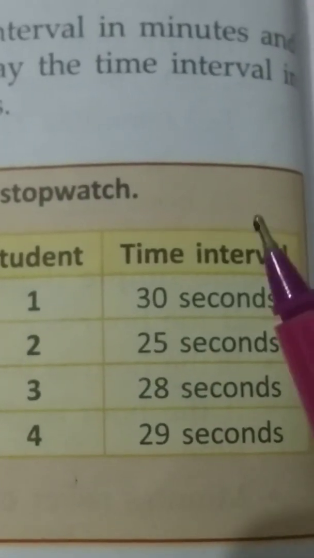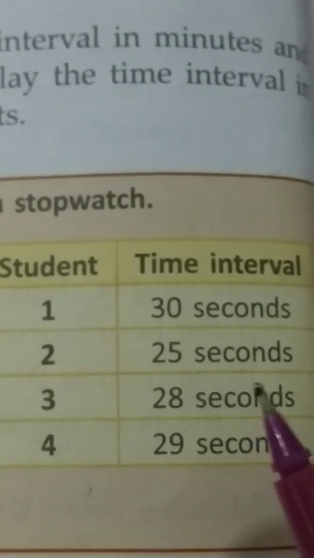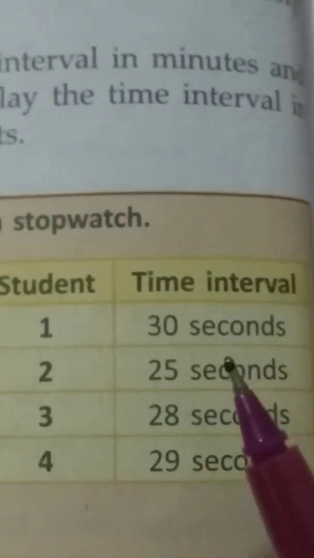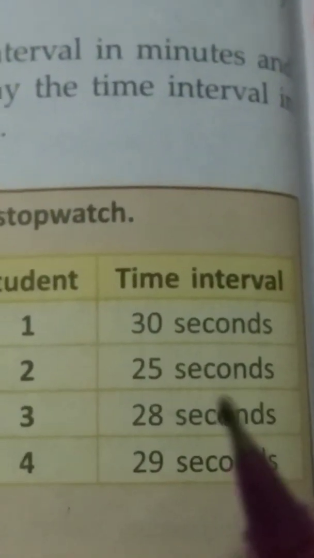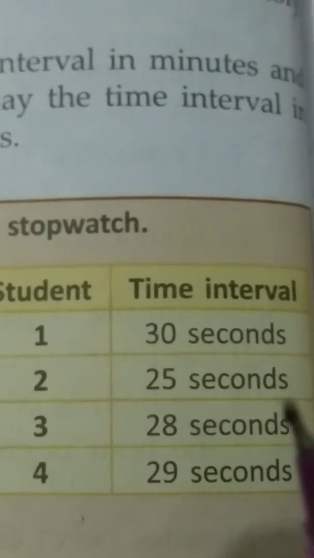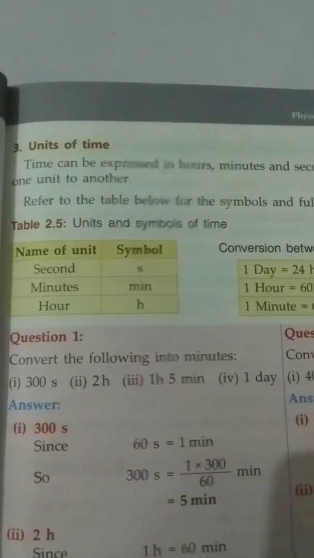In activity 4, they draw a table of 4 students who participate in a 100-meter race, and they measure the time interval taken by each participant in the game using a stopwatch.